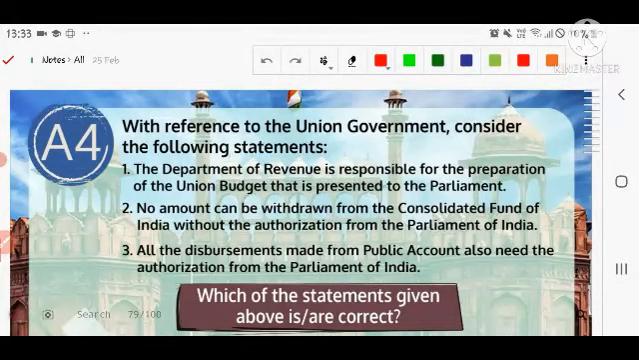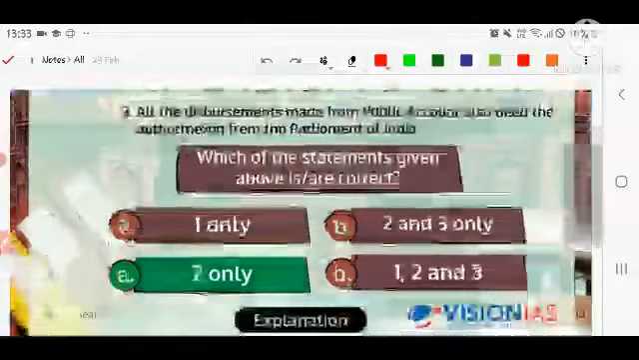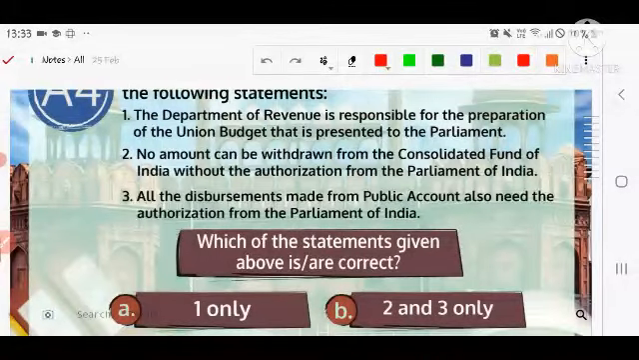If you are talking about the Union government, the department of, I think that is incorrect. Second is correct basically. No amount can be withdrawn, that is correct. No amount can be withdrawn from the Consolidated Fund of India without authorization from the Parliament of India.